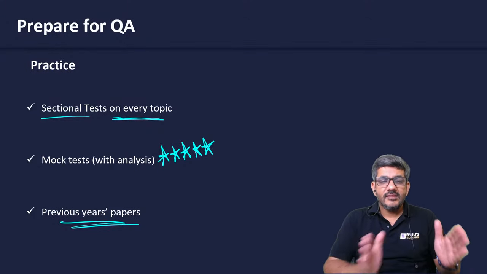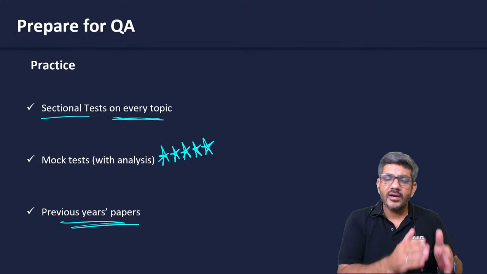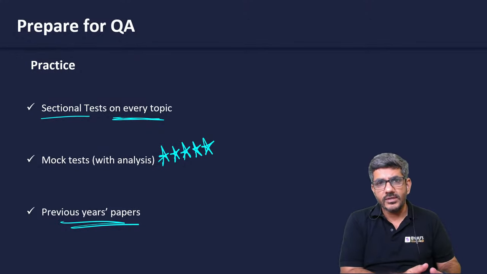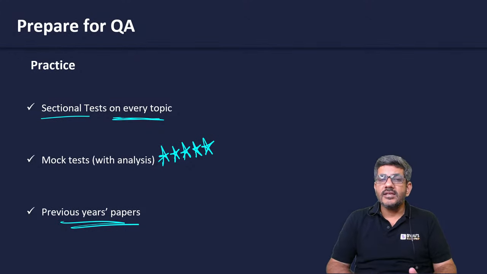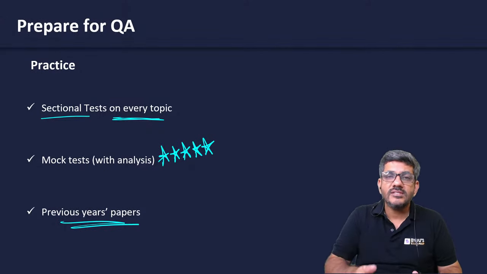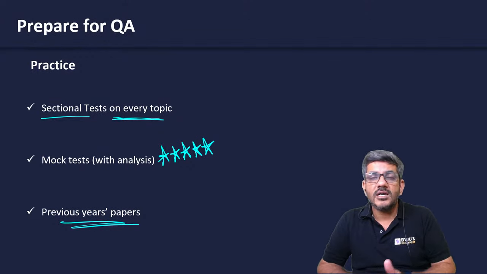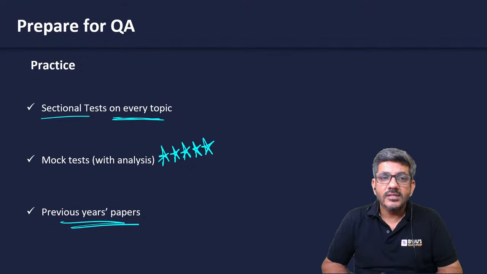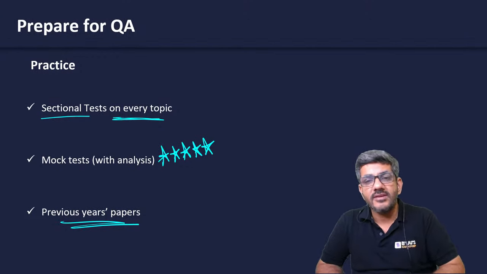So as I said, 3 stages. First, the basic concepts. Read the topics one by one. Read the NCERT books. Do level 1 questions. Second is increasing the level. While increasing the level, what do you need to do? You have to start doing some level 2, level 3 kind of questions. Interpret the difficult questions as well now. And when you come to the third part, which is the practice based thing, then you start doing sectional tests, mock tests with analysis, and previous year papers.